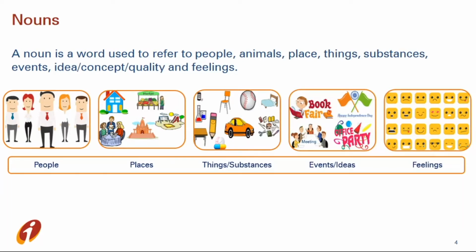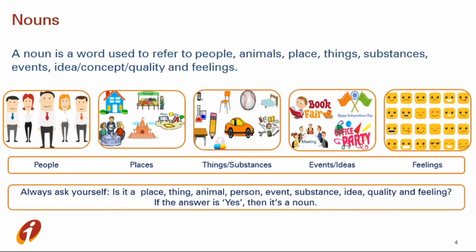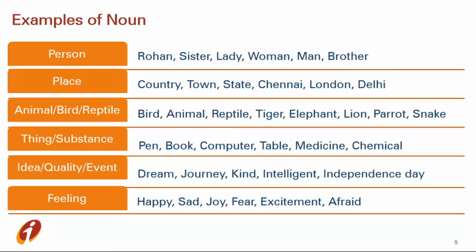So when you understand clearly what is a noun, then I have a tip for you. Just ask yourself, is it a place, thing, animal, person, event, substance, idea, quality, or feeling? If the answer is yes, then it's a noun. Here we have some examples. You can pause the video and note it down.